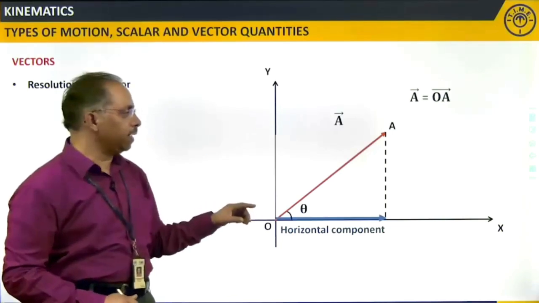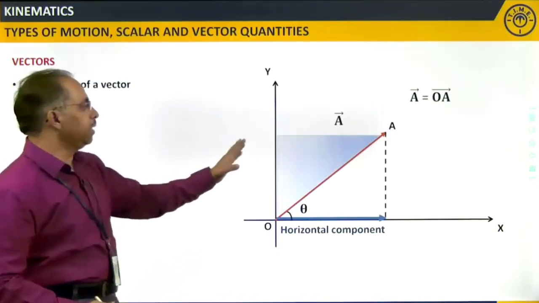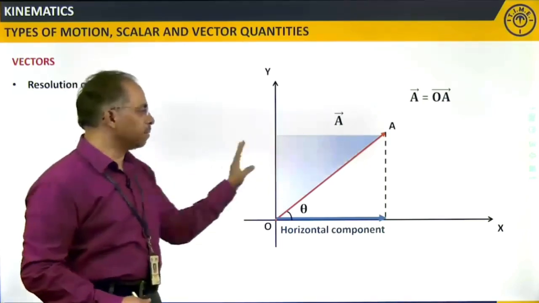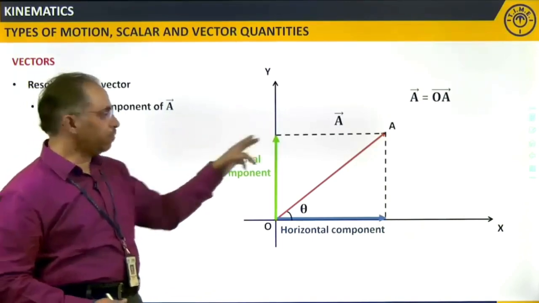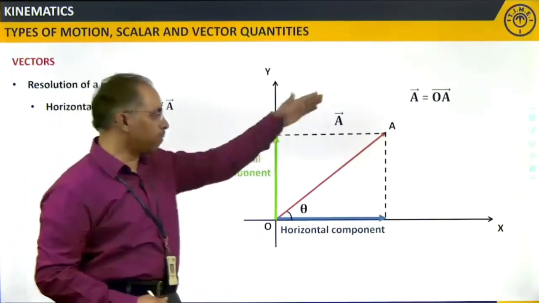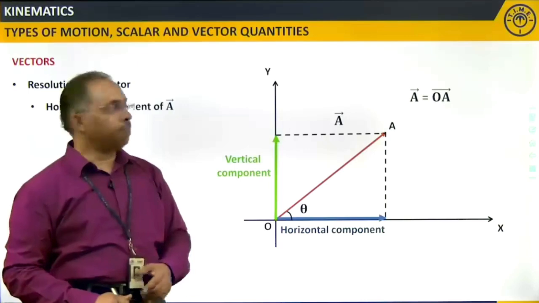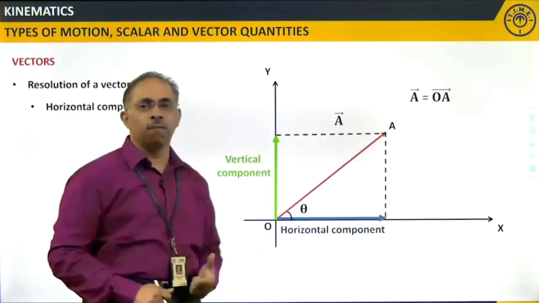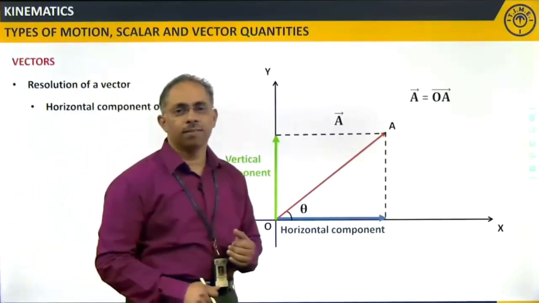Now, you can see very clearly this forms a right angle triangle. Similarly here, if I want to take a component on the y-axis, this shows the projection on the vertical component. If I drop a perpendicular onto the y-axis, I will get a vertical component. If I drop a perpendicular onto the x-axis, I will get a horizontal component. But given the length OA, I want the magnitude of the horizontal component and the magnitude of the vertical component. How do I get that? Just give it a thought.